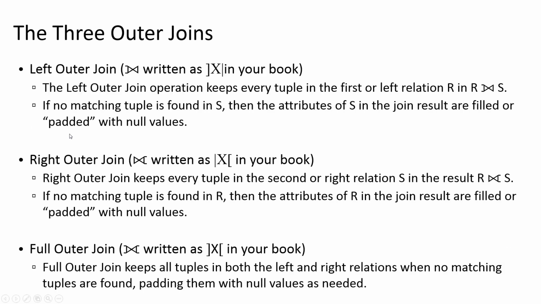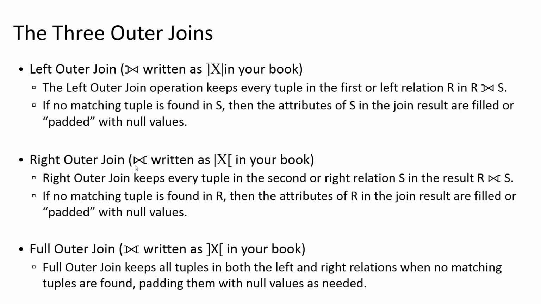The left outer join, which looks like this, just like our equijoin except it's got two little arms sticking out on the left, is going to keep every tuple that is in the relation specified to the left of this symbol, regardless of whether they have a matching tuple in the relation on the right side. Any tuples that don't have a match are just going to be padded with null values. The right outer join, same idea, except it is going to keep all of the tuples from the relation that is specified on the right side of this symbol, and not from the left side.